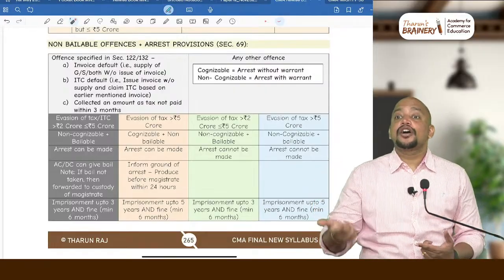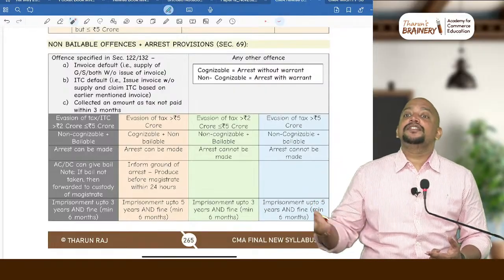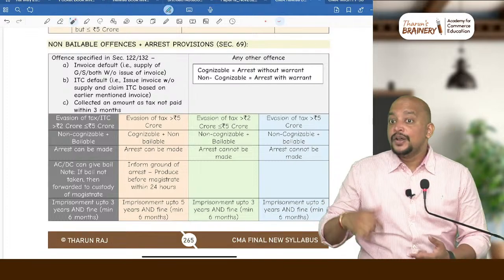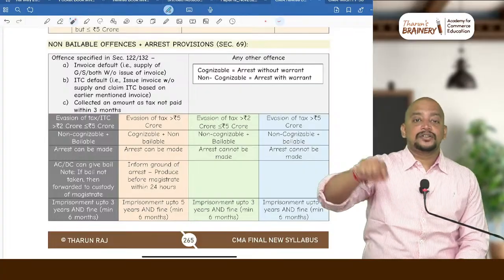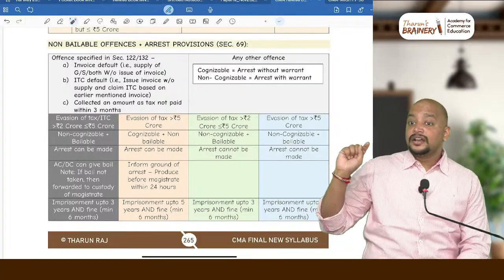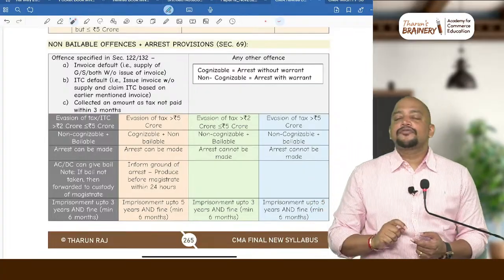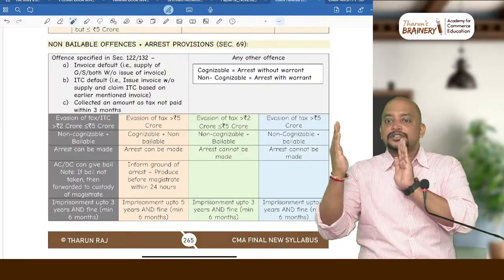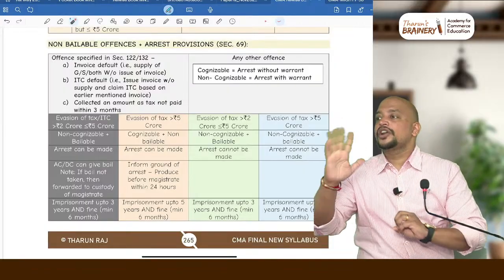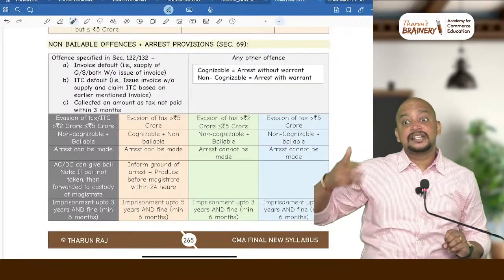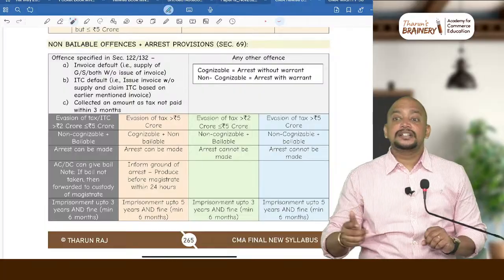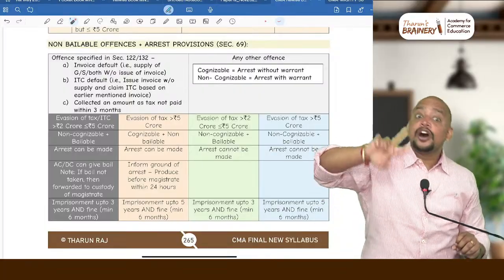What is the meaning of cognizable? A person who can be arrested without a warrant is known as cognizable. What is non-cognizable? A person can be arrested only with a warrant, a court warrant. That is called non-cognizable. So if the amount exceeds 2 but does not exceed 5, it is non-cognizable, and bail will also be granted. If it exceeds 5, it is a severe offence. Due to that reason, it is a cognizable plus non-bailable offence.